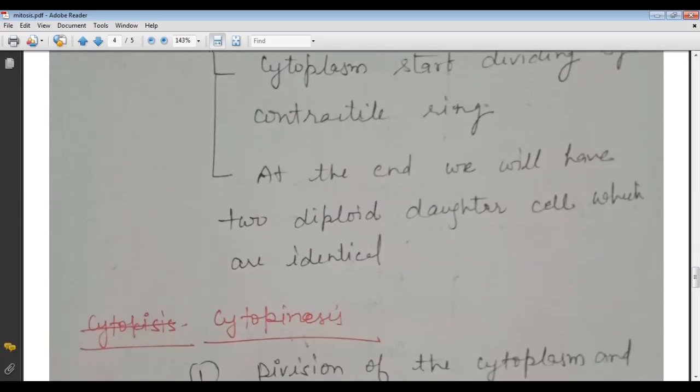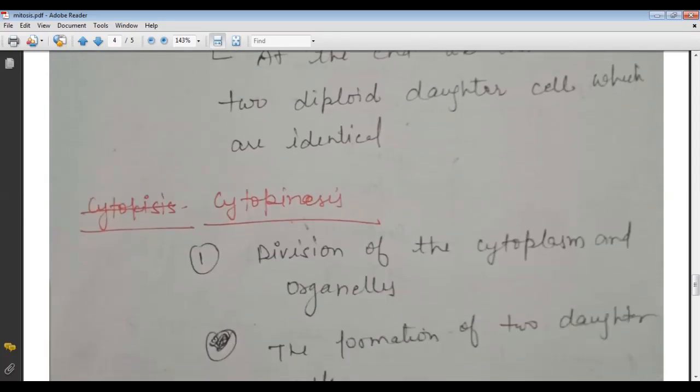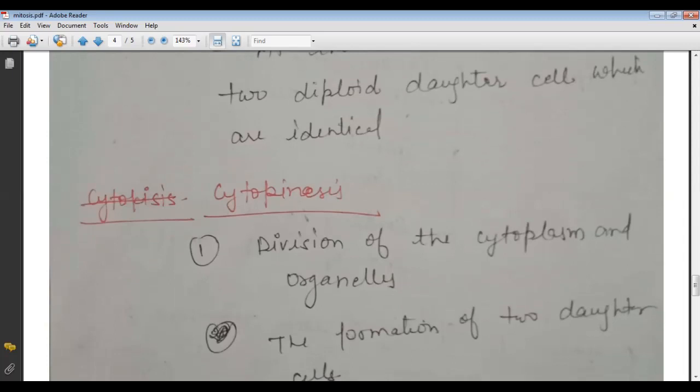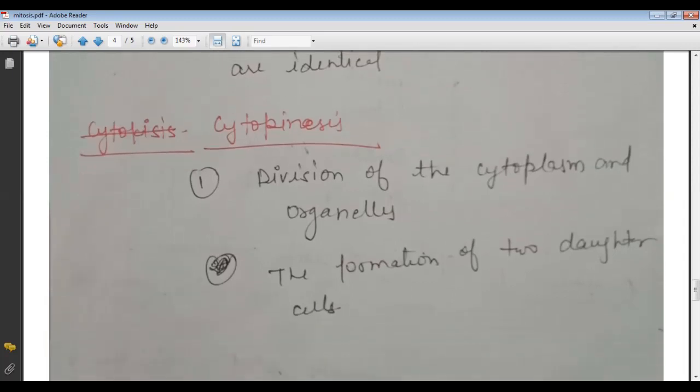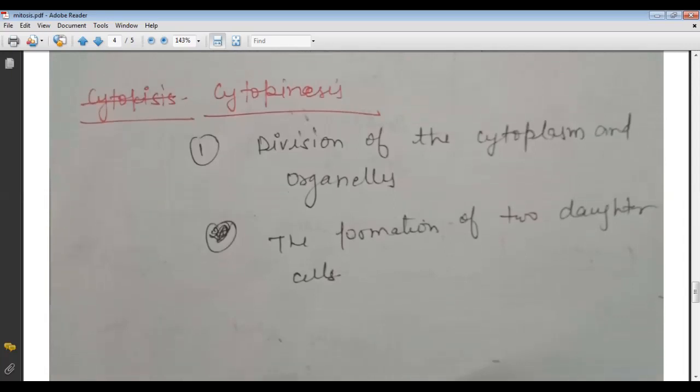So after the mitosis, we reach the cytokinesis, and as we discuss the cytokinesis, it is the division of the cytoplasm. So in the cytokinesis, there is division of the cytoplasm and organelles, and the formation of the new daughter cells.